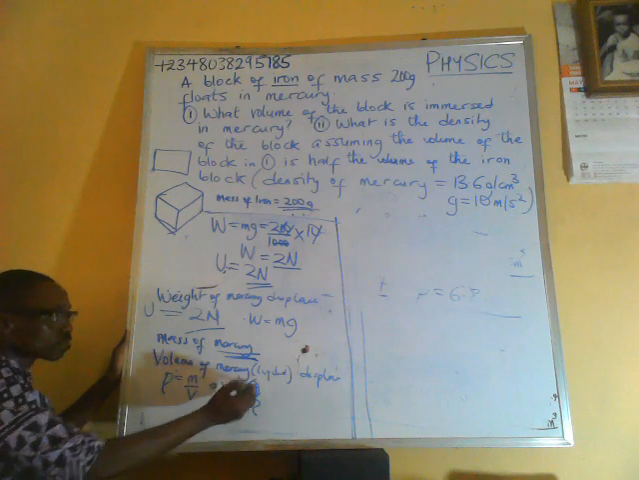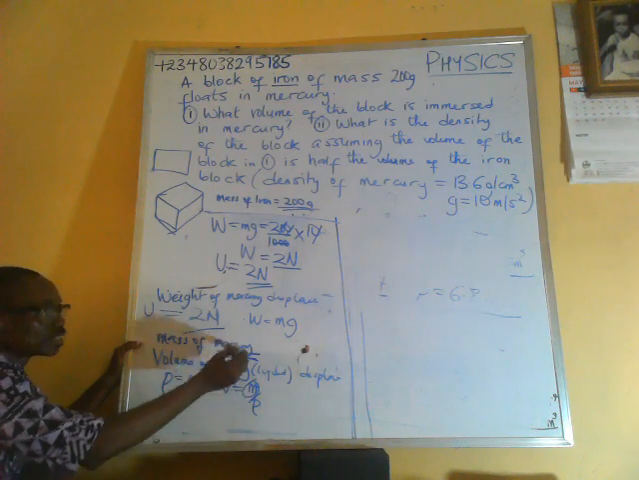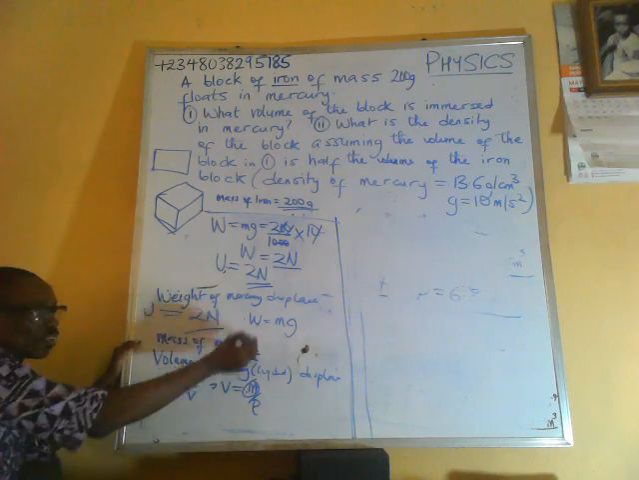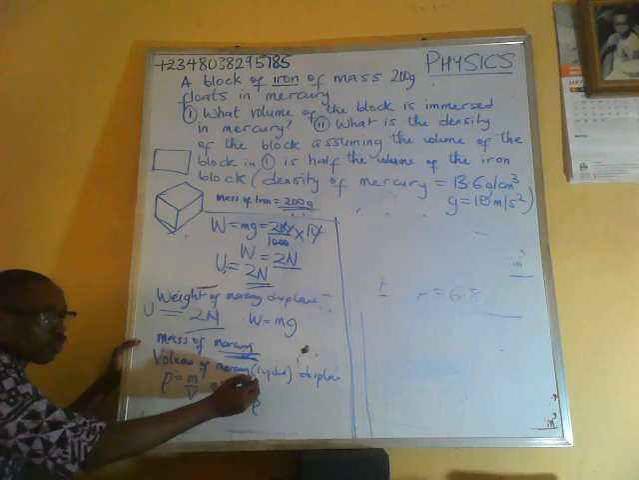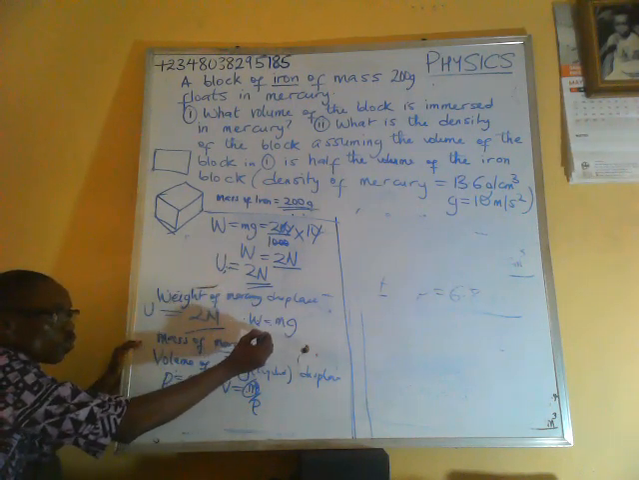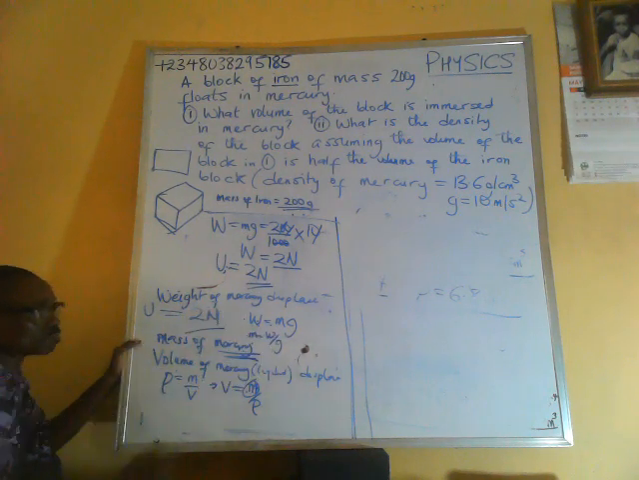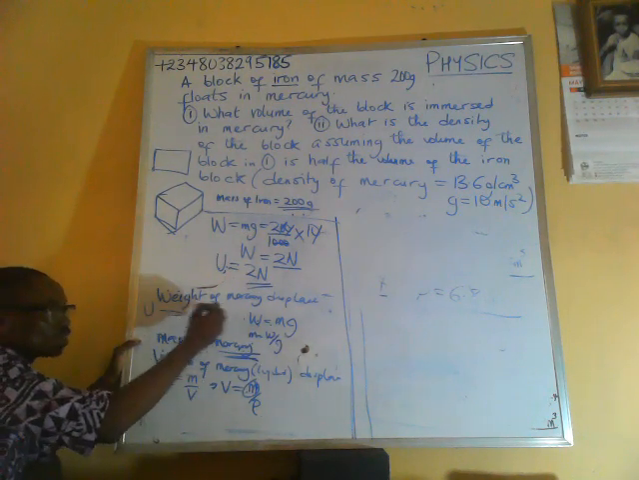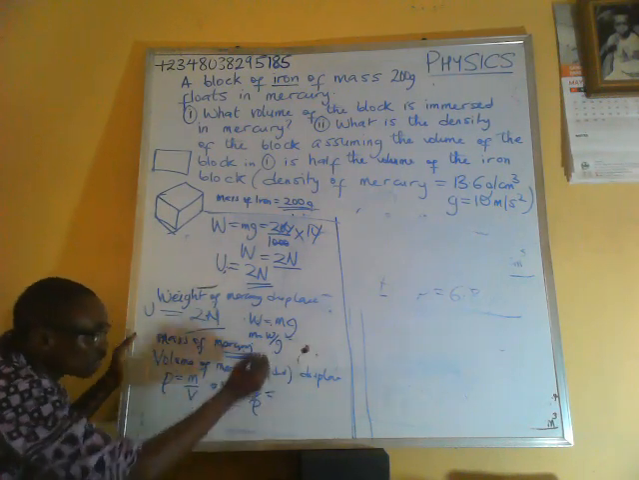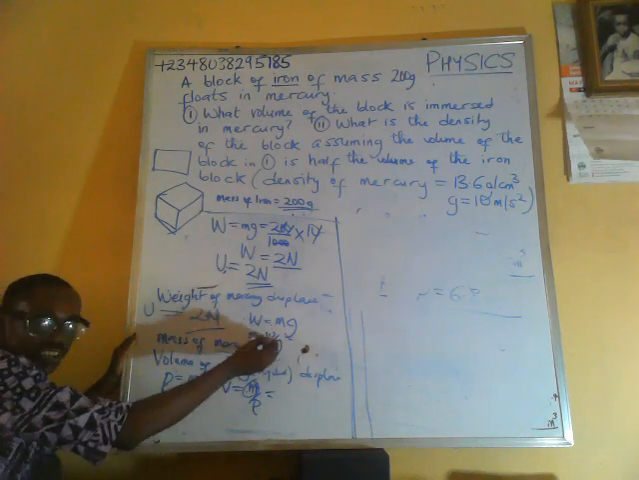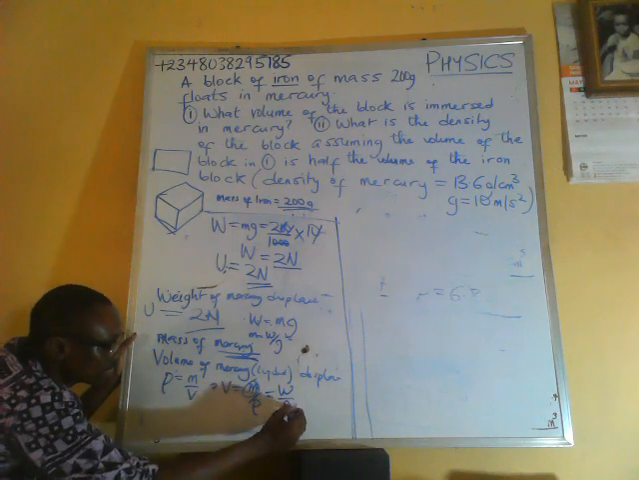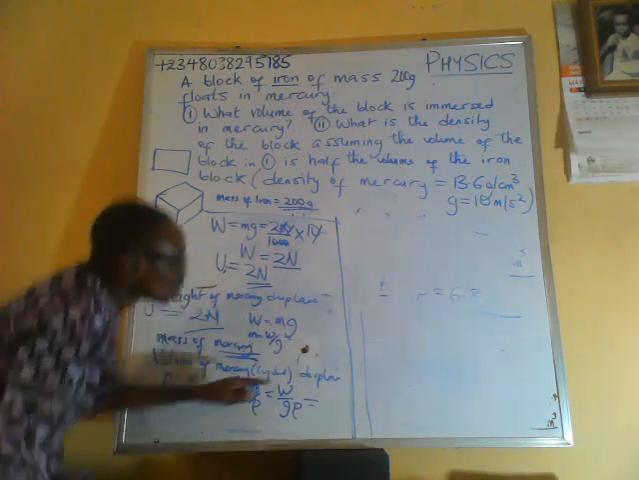And now the mass of mercury displaced, we don't know actually. We don't know the mass, but we can calculate it from this formula. From this formula, mass is equal to weight over g. The weight of mercury displaced was what? 2 Newton. Okay, we can introduce this formula into this one instead of calculating separately. So we replace mass with weight over g. Density is below.